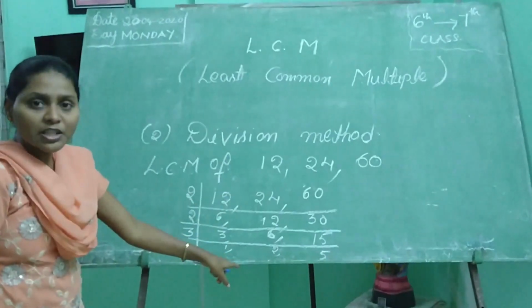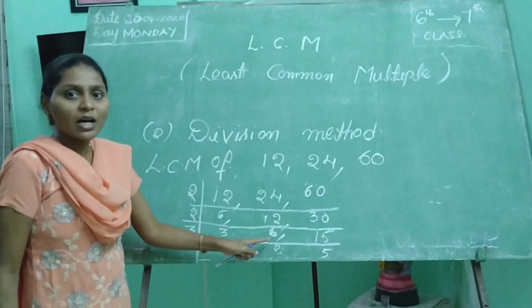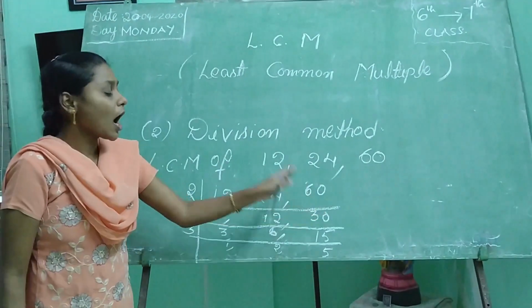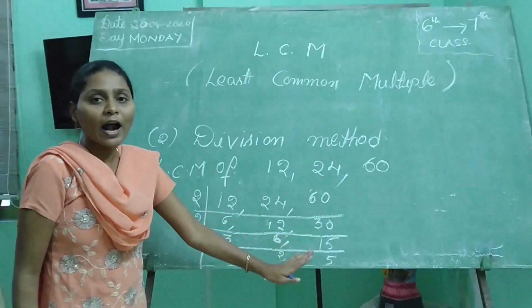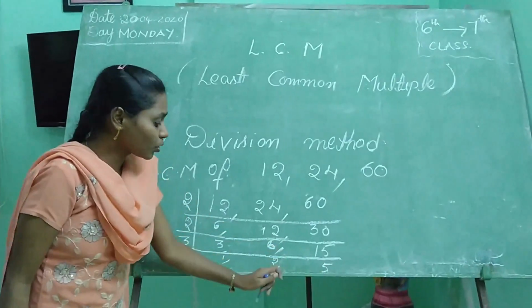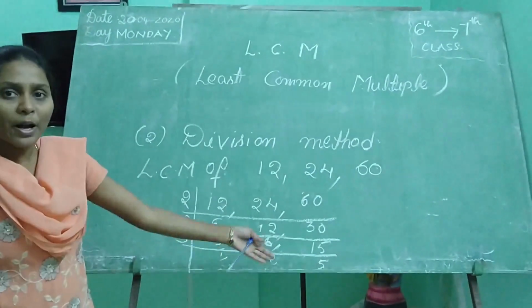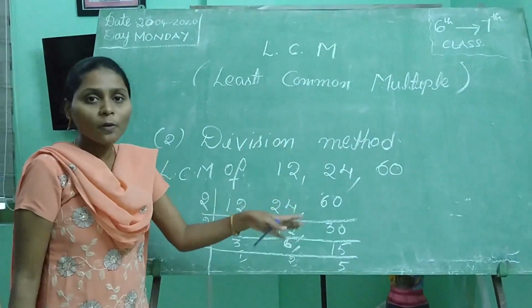Why do we have to stop the division here? Because when doing LCM, you do the division up to the point where prime numbers or co-prime numbers remain. Observe here 2, 5. Those are which numbers? Prime numbers. If those are prime numbers or co-prime numbers, we have to stop the division.